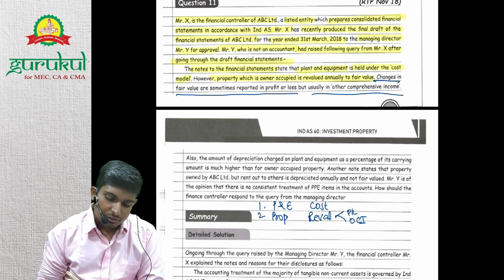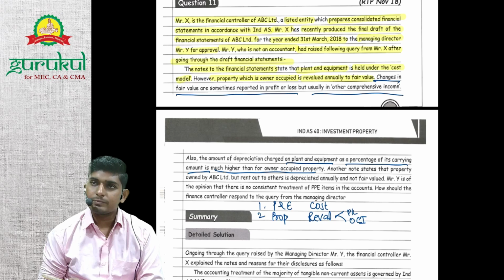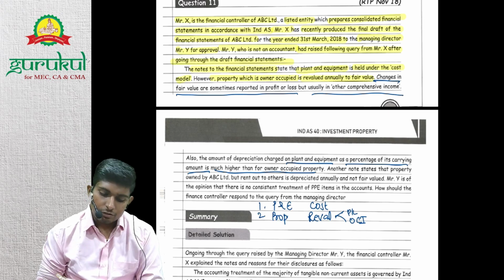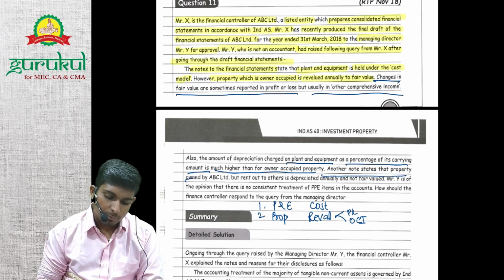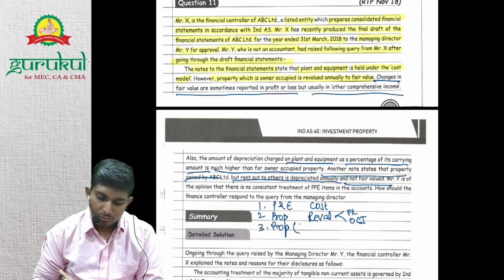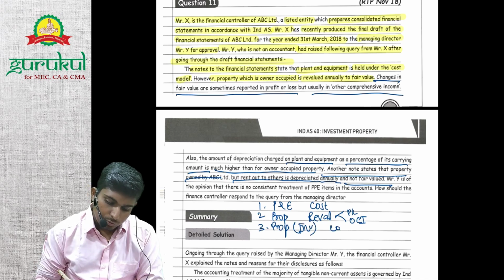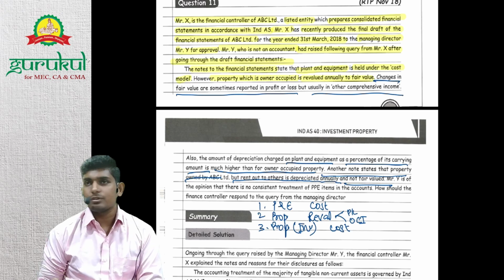Also, the amount of depreciation charge on plant and equipment as a percentage of its carrying value is much higher than owner occupied property. It may be different because of life, right? And revaluation also. Another note says that property owned by ABC Limited but rented out to others is depreciated annually and not fair valued. So property rented out to others is basically investment property, right? They are following cost model and it's not fair valued. So obviously it's also right.